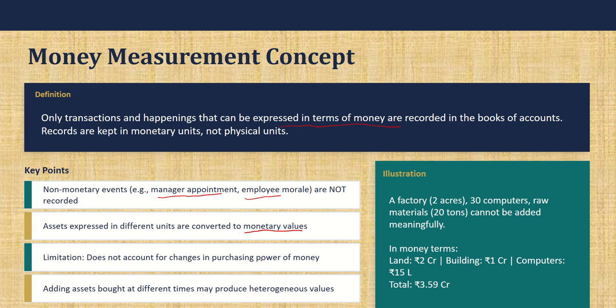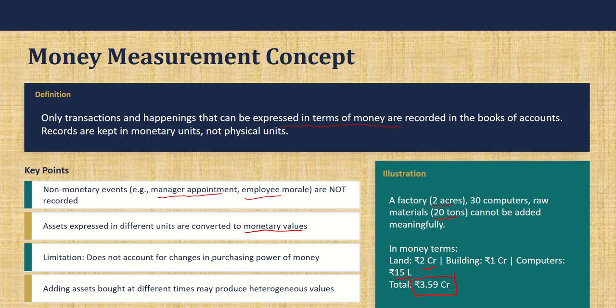Supposing I'm accounting for the assets, I cannot write that I have 50 laptops in my company. No, you have to write the value of such laptops. Like a factory, you cannot mention as 2 acres, you have to mention the value like 2 crores. 30 computers you can't mention, you have to mention the value like 50 crores. Raw materials, 20 tons, you can't mention; the value has to be mentioned so that you will get a total figure of all the assets.